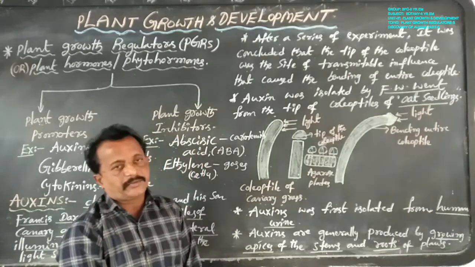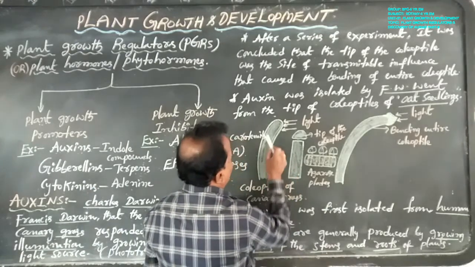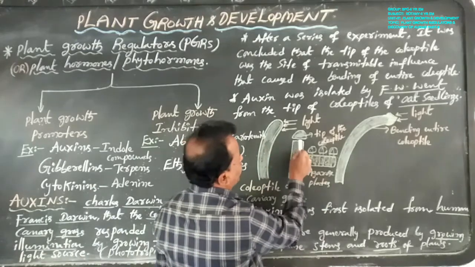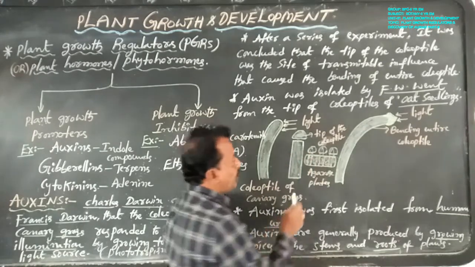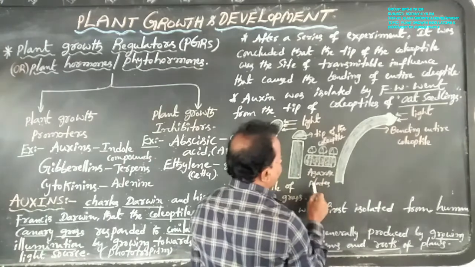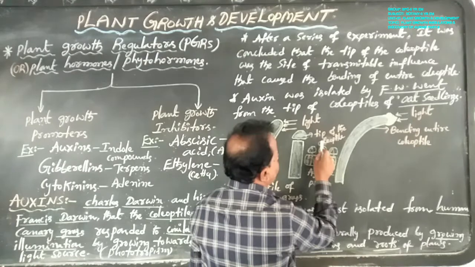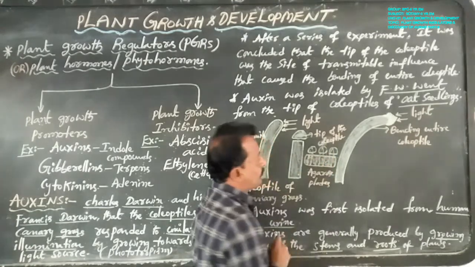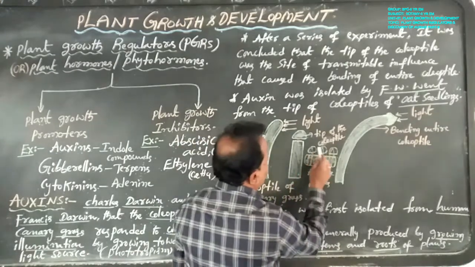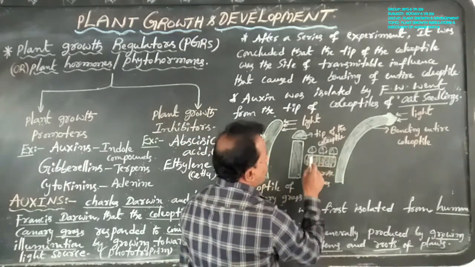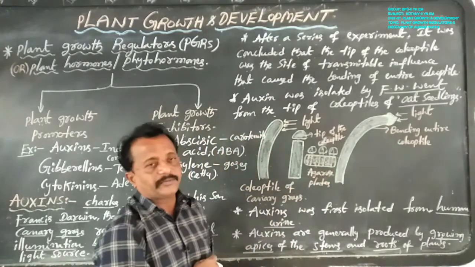In this experiment, the tip of the coleoptile was cut off and placed on an agarose plate. Some chemical substances from the tip of the coleoptile are transmitted into the agarose plate.